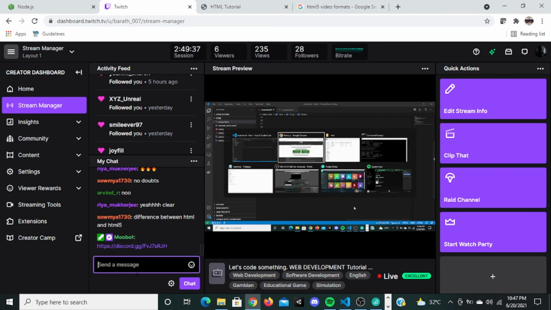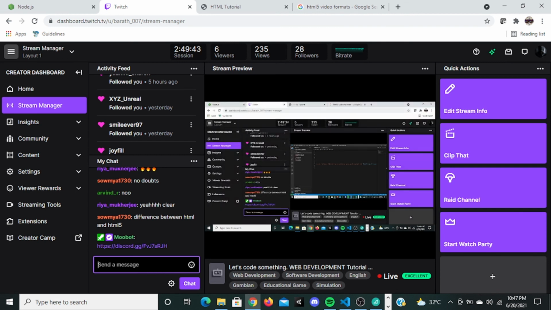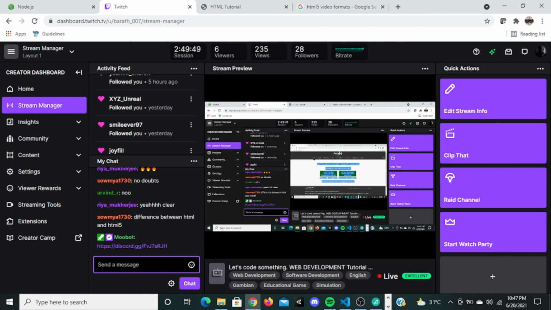Difference between HTML and HTML5. Oh, it is actually the version. HTML is the first version that has been released. It is actually the versions HTML1, HTML2, HTML3, HTML4, HTML5. You actually asked about HTML5. There are input types which are only available in HTML5, and those are not available in other